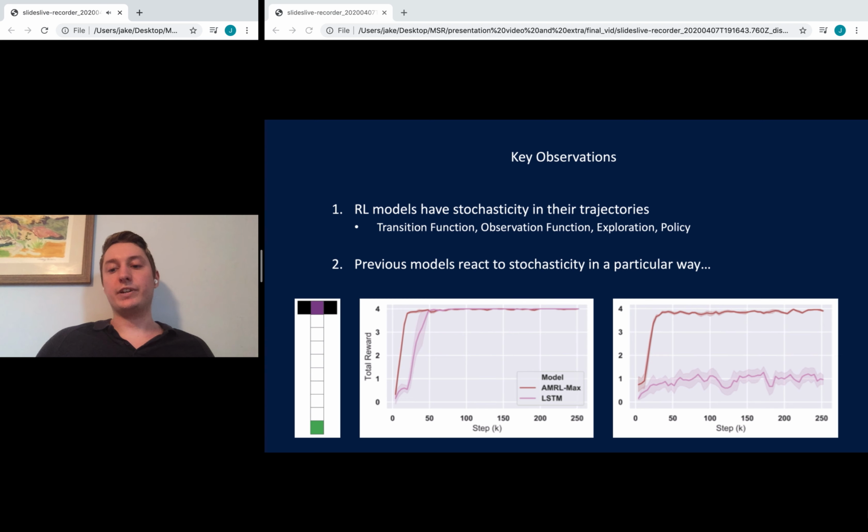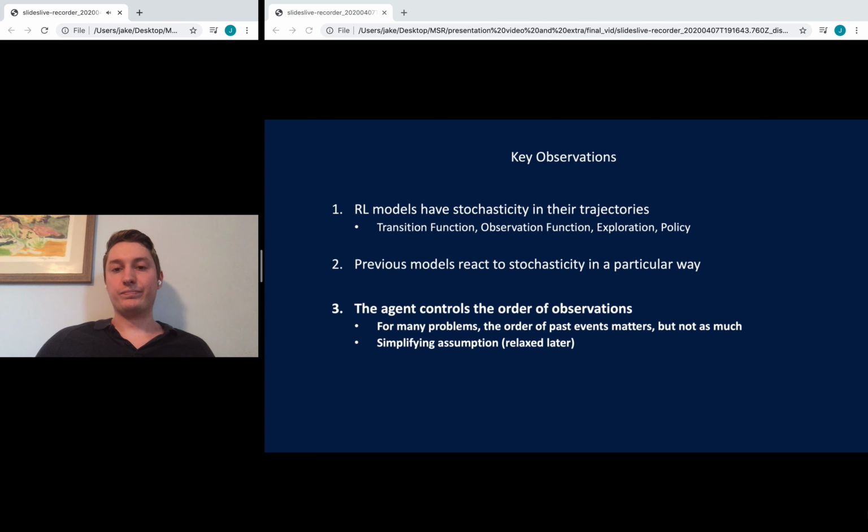And then here's the results for introducing noise. So all we did was append a random 1 or 0 into the observation. And we can see the LSTM completely fails, and our model is relatively unaffected. So how did we get to this point?